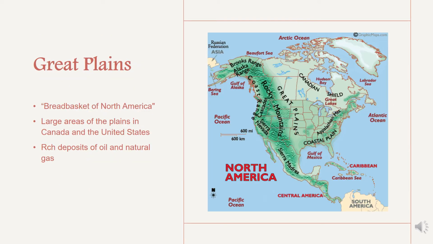The Great Plains lie in the middle of the continent. Deep, rich soil blankets large areas of the plains in Canada and the United States. Grain grown in this region, called the breadbasket of North America, feeds a large part of the world. The Great Plains are also home to rich deposits of oil and natural gas.